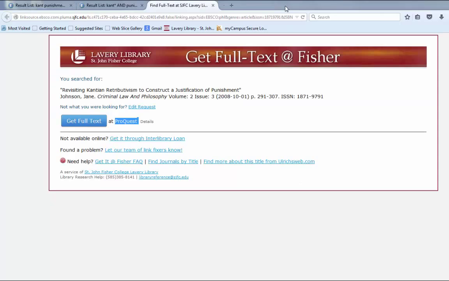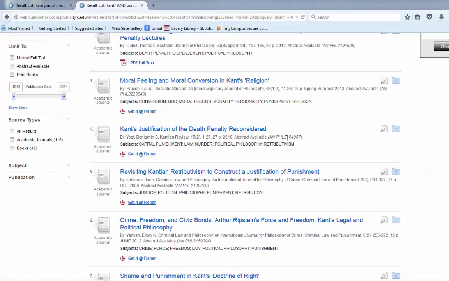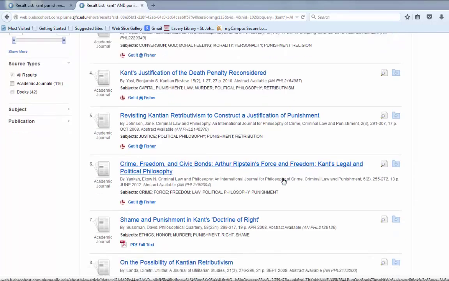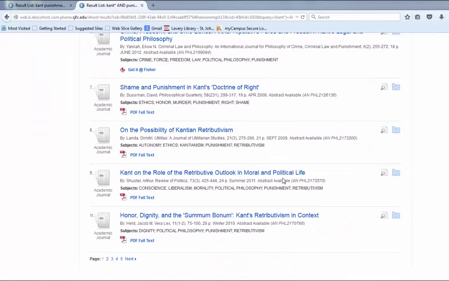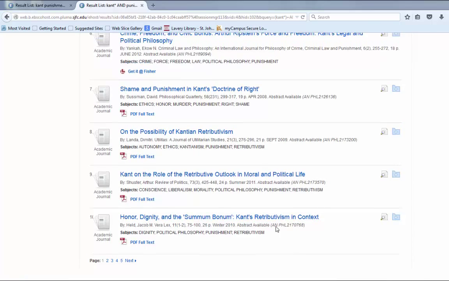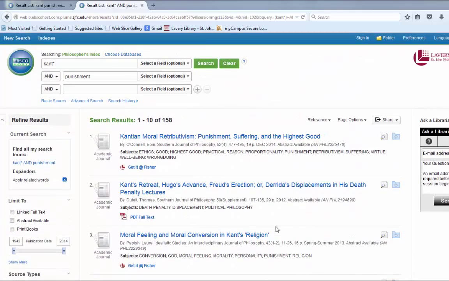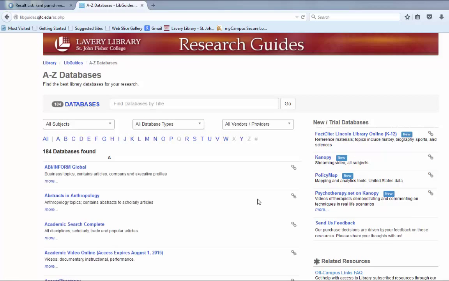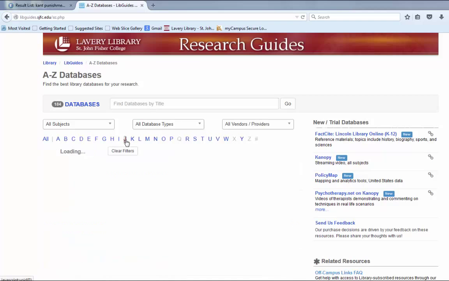So if I take a look at this list of articles through Philosophers Index, I'm feeling fairly confident that I'm going to have more than enough material here to be able to accomplish that research project for this class. However, I did promise to show you one more database, so let's go ahead and take a look at one more. So I'm going to go back to Lavery Library. And once again, back to databases A to Z. And the second database I wanted to show you is called JSTOR. So I'm going to go ahead and click on the J and select JSTOR from the list.